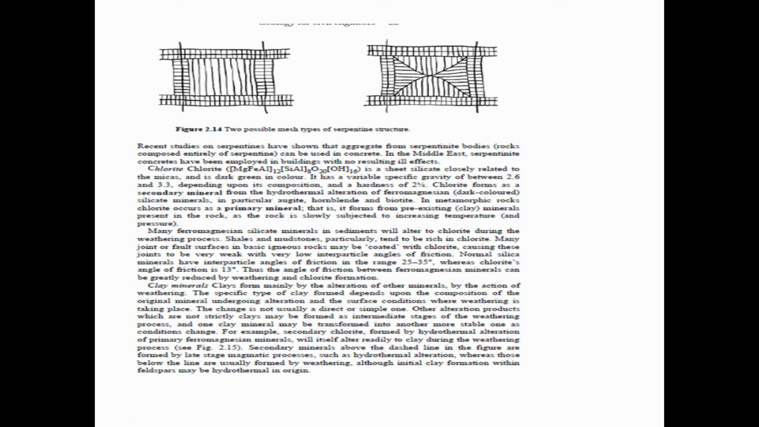For example, secondary chlorite formed by hydrothermal alteration of primary ferromagnesian minerals will itself alter readily to clay during the weathering process. Secondary minerals above the dashed line in the figure are formed by late stage magmatic processes such as hydrothermal alteration, whereas those below the line are usually formed by weathering.